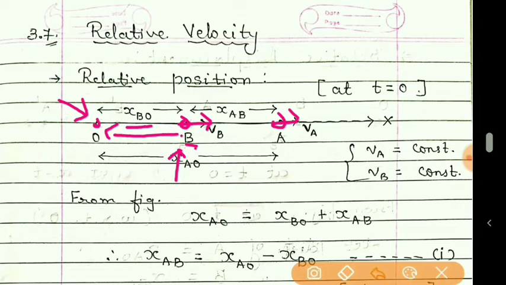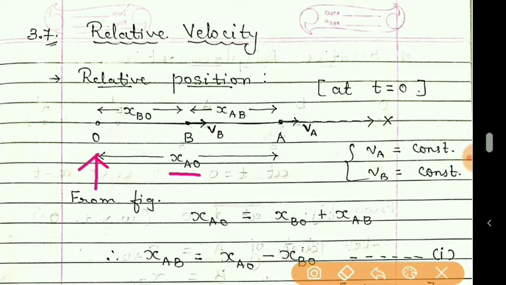Similarly, from O, what is the position of A? So that is position of A with respect to O, that is XAO, means position of this A with respect to O.